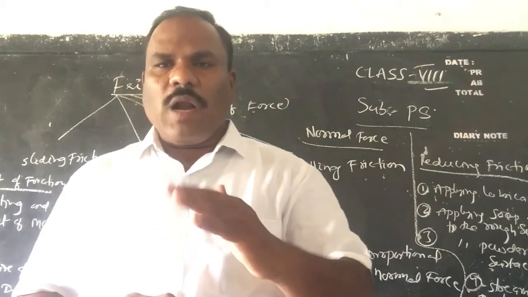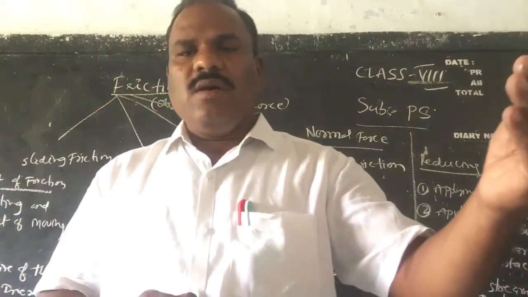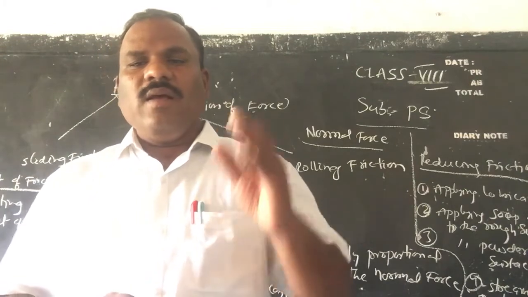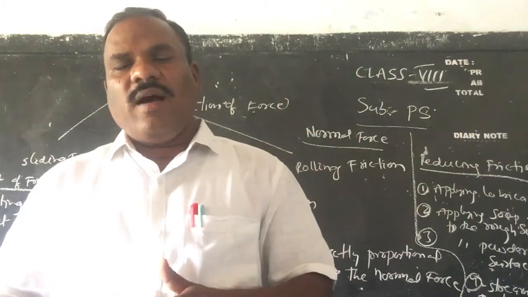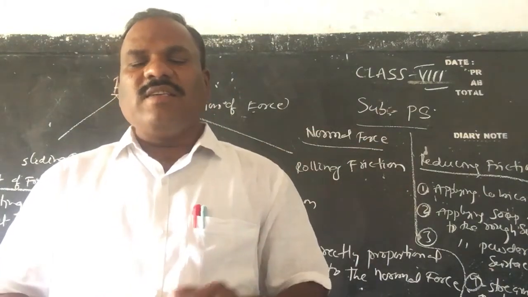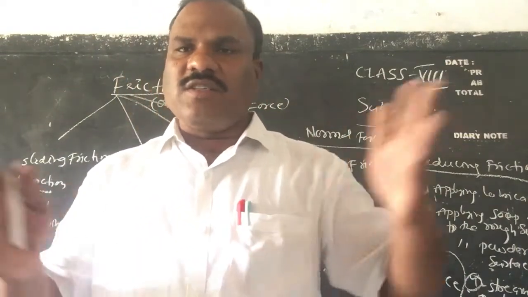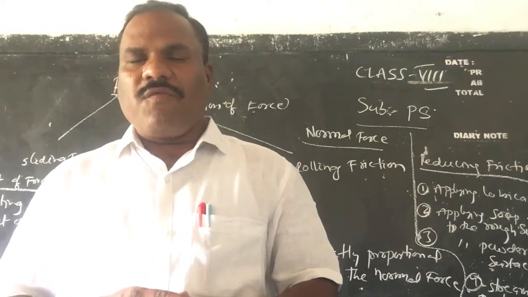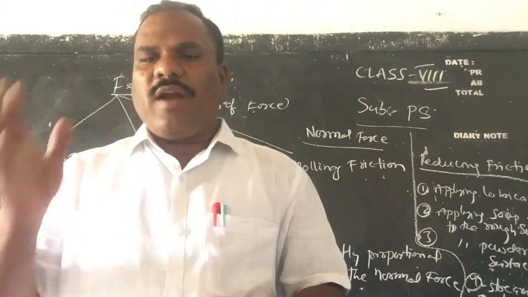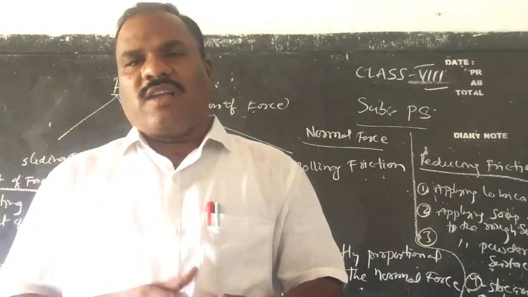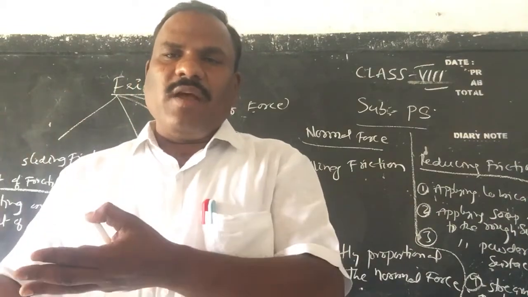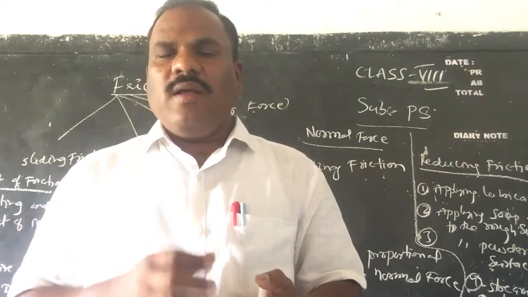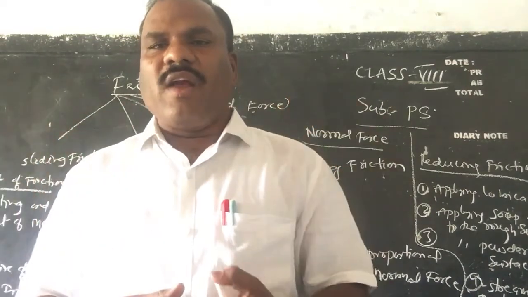So friction is a friend and evil both. Friction should not cross its limits; it should be within limits. That's what we can say. Sometimes friction is a friend also. Not only does it act like evil. If asked to comment on the statement that friction is evil and friend, we can write why it is evil and why it is a friend, and explain with many examples, children.